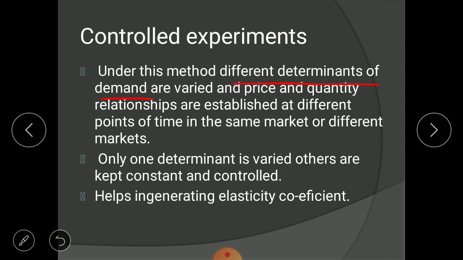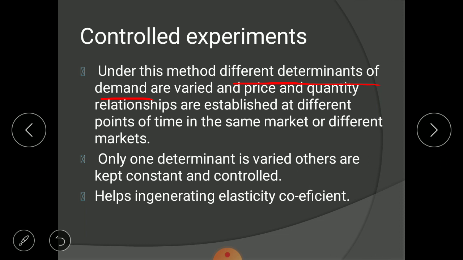If the result is positive, you will apply that experiment in the total market, otherwise you will change your experiment, meaning you will experiment with other factors of demand.